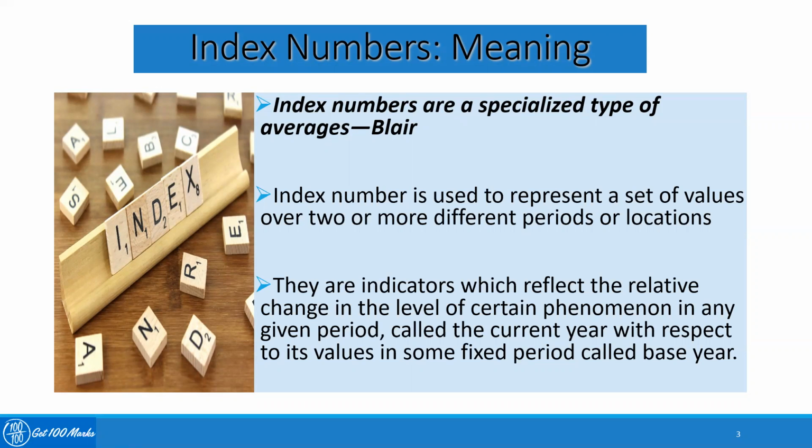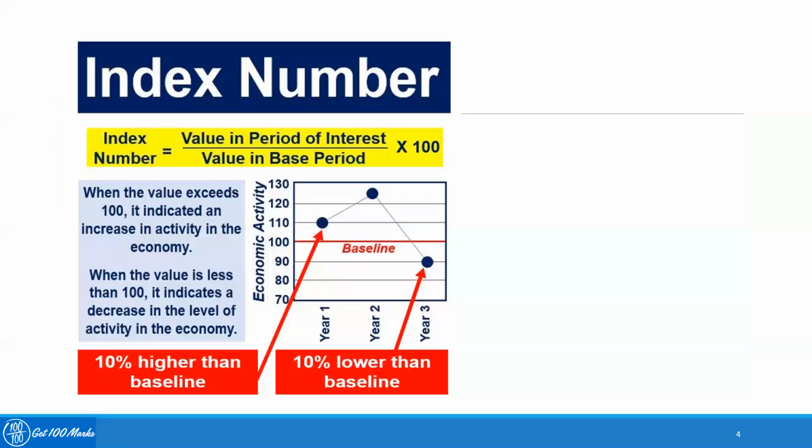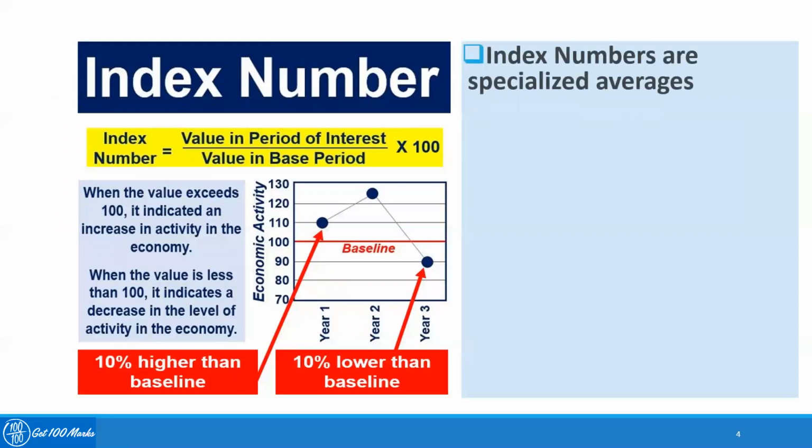They are indicators which reflect the relative changes in the level of a certain phenomenon in a given period, called the current year, with respect to the value in the same fixed period called the base year. Suppose I want to compare the cost of living index in 2020 compared to 2010. So the current year is 2020 and the base year is 2010. So they are actually specialized types of averages.